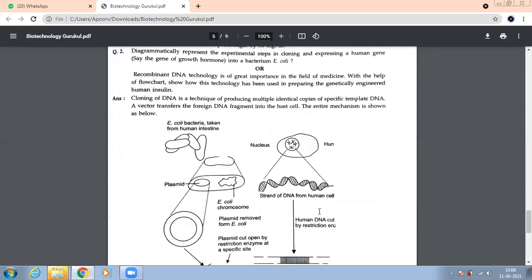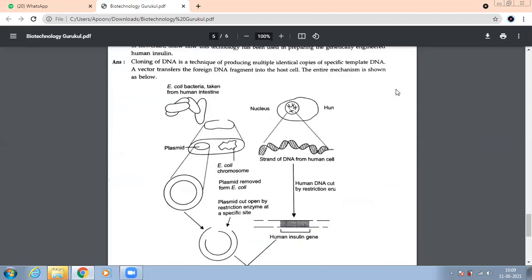There's a question in the choice also. Read this. Recombinant DNA technology is of great importance in the field of medicine. With the help of a flow chart, show how this technology has been used in preparing genetically engineered human insulin. So it is both the ways. Either they'll tell you to draw or you will have to identify the diagram.